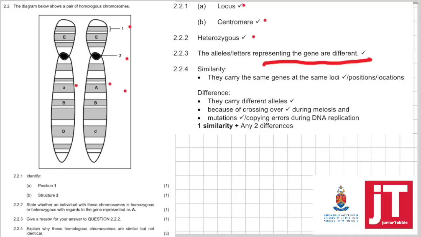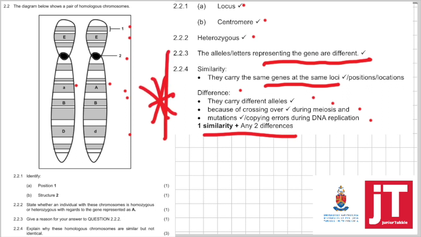2.2.4. Explain why these homologous chromosomes are similar but not identical. Now, why are these chromosomes similar? It's because they are carrying, if you look at each of them, the same genes at the same position. Why are they different? As you can see, they're carrying different alleles. Now, why? Because of possibly crossing over during meiosis, or mutations that could have taken place, or copying errors during replication. The memo wanted one similarity and any two differences. This is a very nice question. Make a note of it, grade 12s.